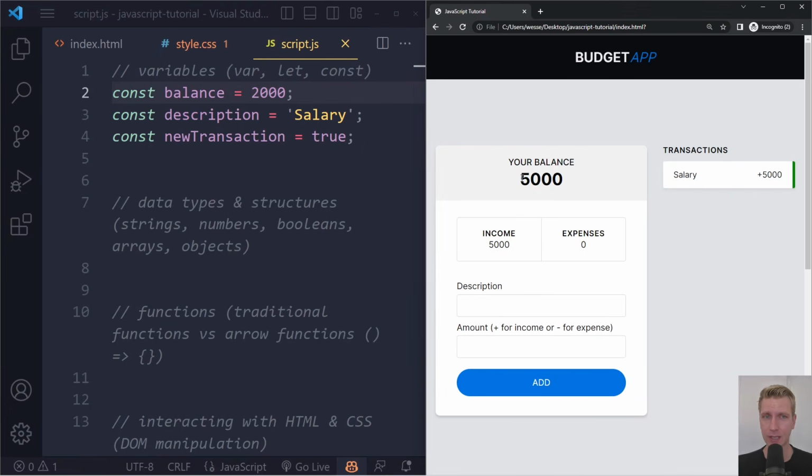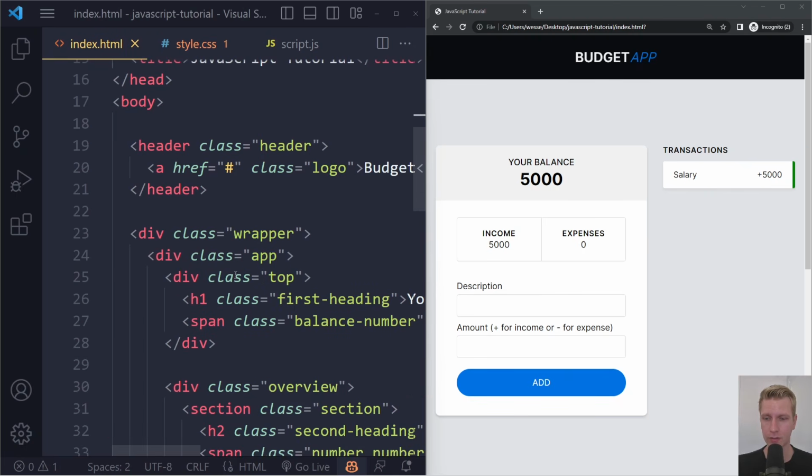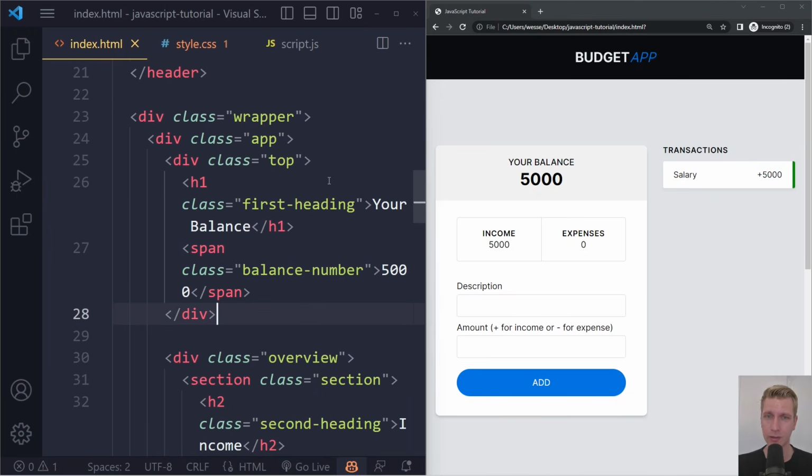Let's try setting this balance here of 5,000. Let's try setting that to whatever we put in the balance variable here. And so if we look at the HTML, I'm gonna wrap all of these lines here as well, Alt Z for me. So it makes it a bit unreadable, but we can still see what's happening here.